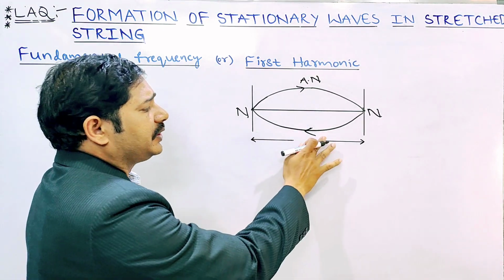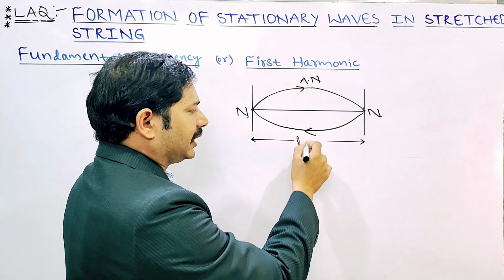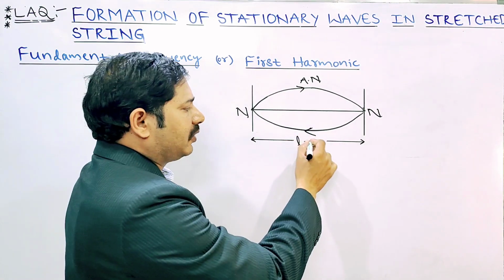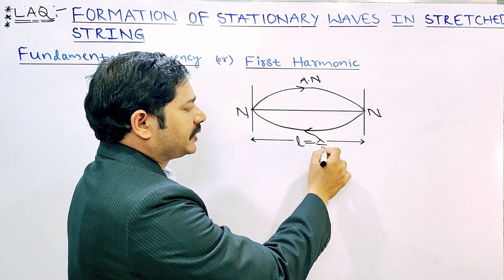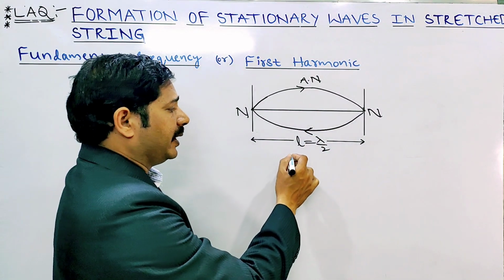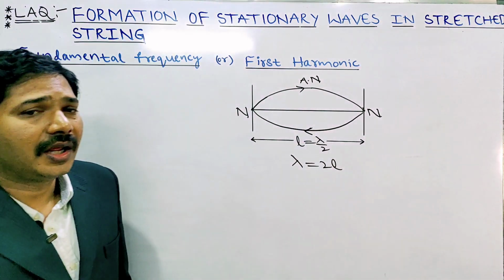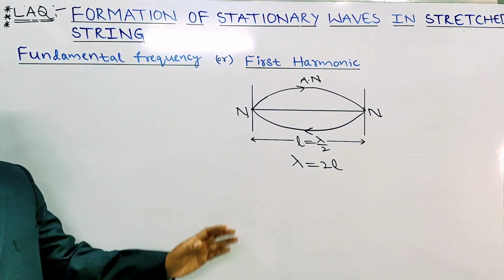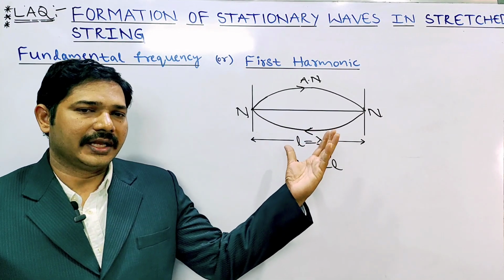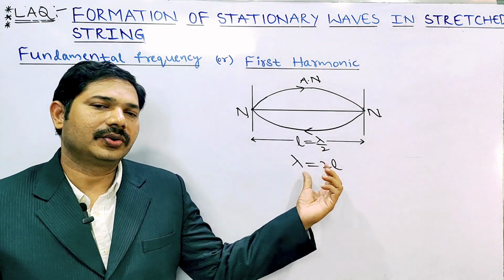The total length of the string is L. L equals the distance between nodes, which is lambda by 2. L equal to lambda by 2 means lambda equal to 2L. So draw this diagram as it is and derive the lambda value: lambda equal to 2L.